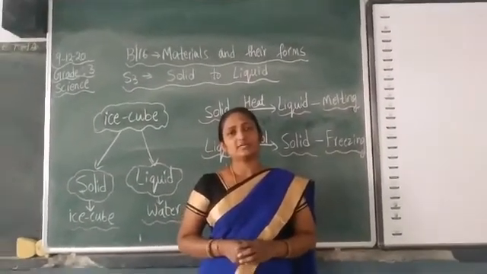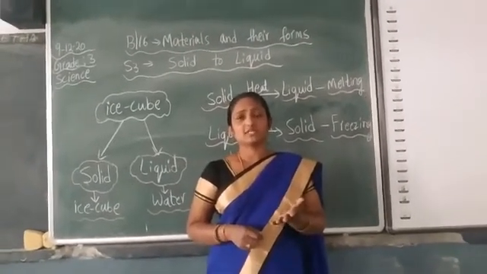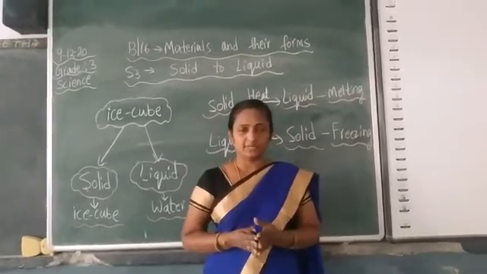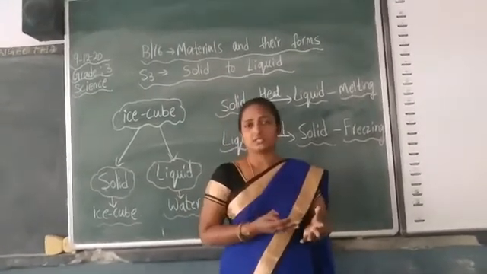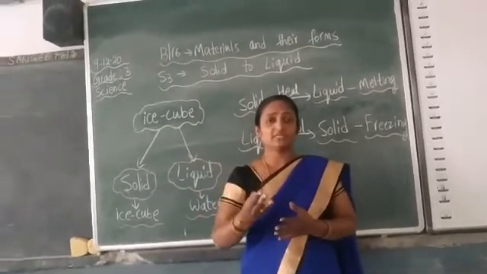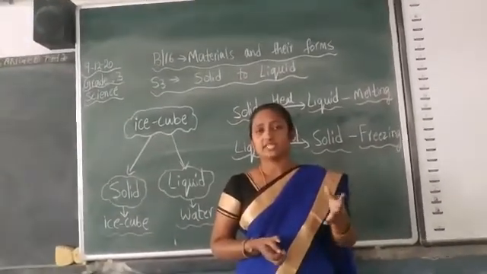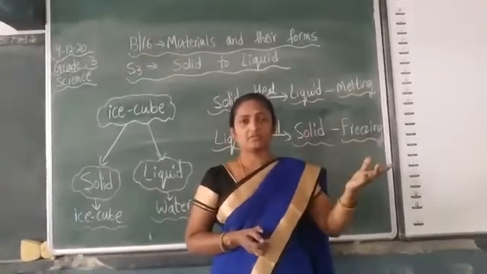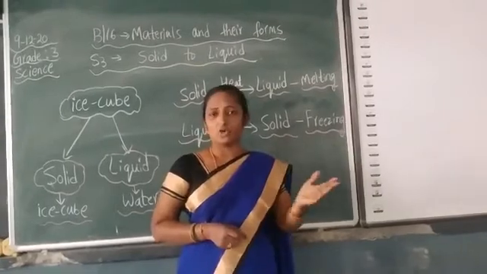So why can't we change the forms of all the objects? Because each material needs different temperatures to melt and different temperatures to freeze. So if we give the required temperature for the object to melt, then we can change its form. So we can change the solid form into liquid form. So they require different temperatures for different objects.